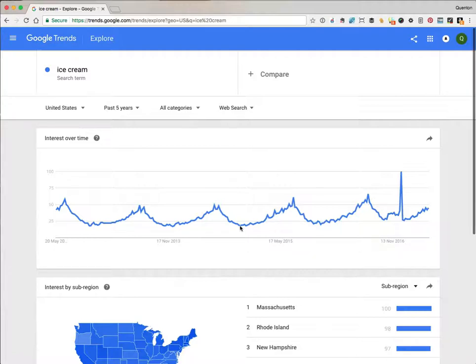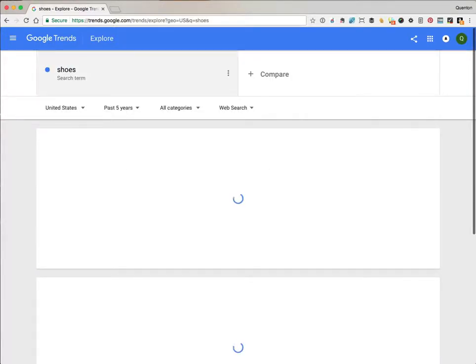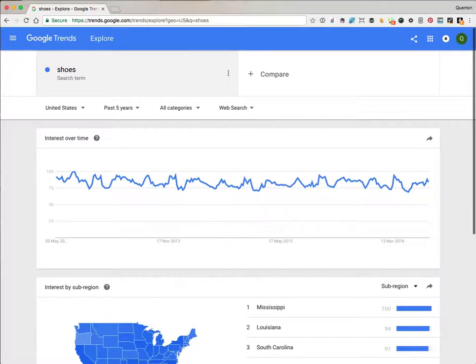Some other terms don't show very much seasonality. Let's look at shoes again in the US. Now there's some trends here around when people like to shop for shoes that might be worth digging into and understanding if you're in that market. But there's not a huge variation, and that's because people need shoes all year round.